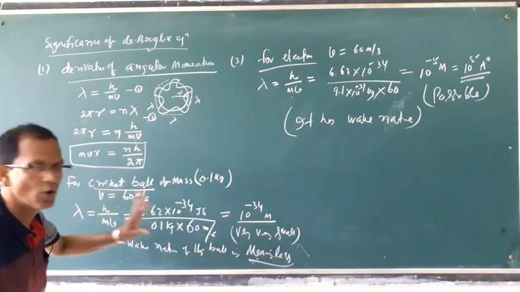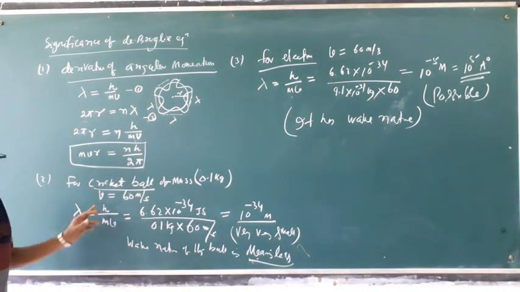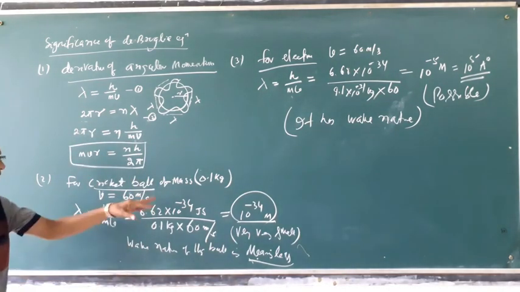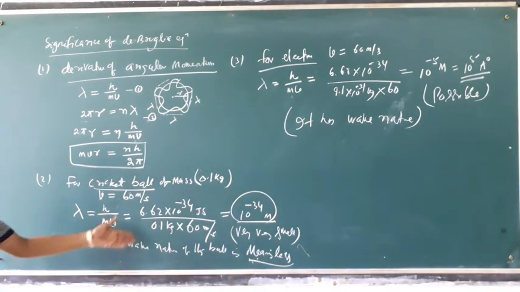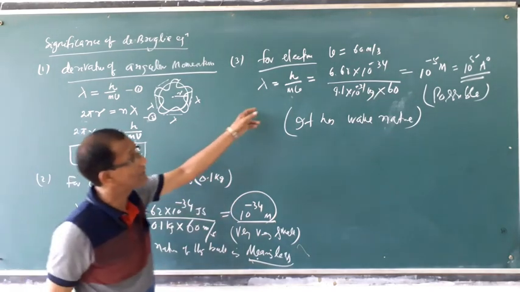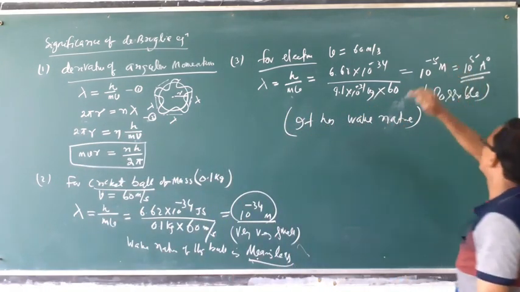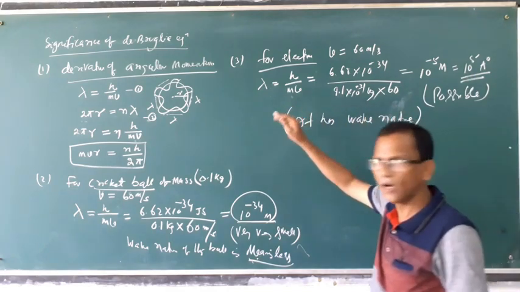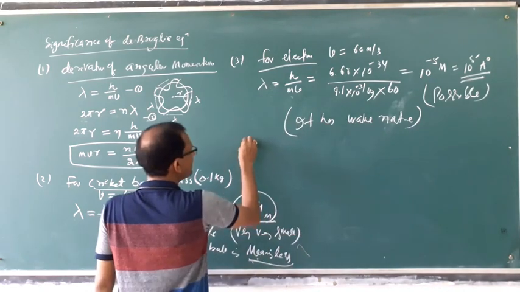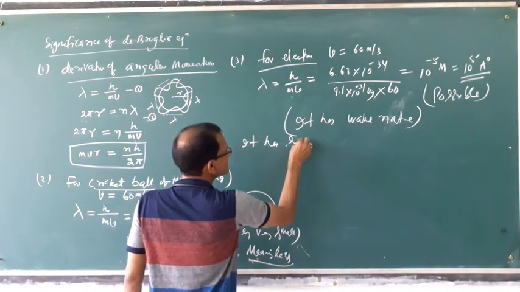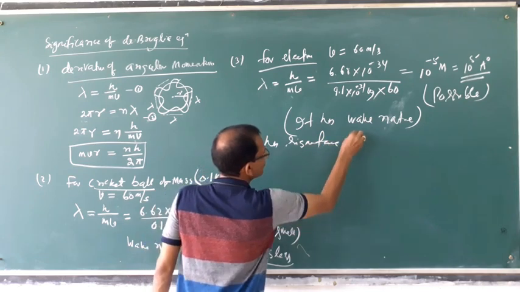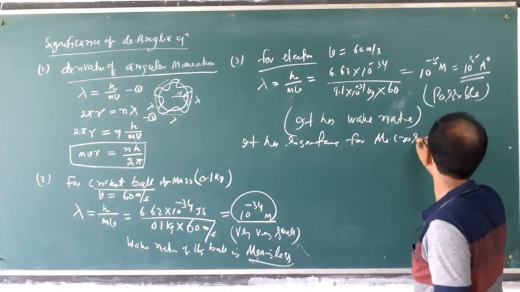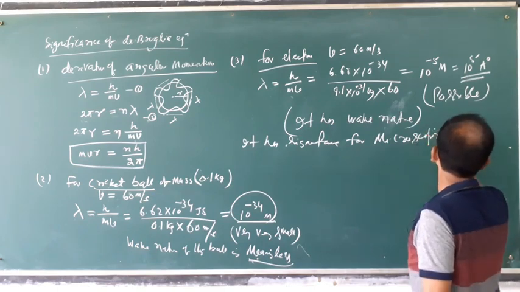But the cricket ball has no wave nature because its wavelength is very small if you calculate. That means we cannot calculate the wavelength of a cricket ball, so it has no wave character. But for the electron it can be calculated, approximately 10 to the power 5 angstrom. That's why it has significance for microscopic particles.